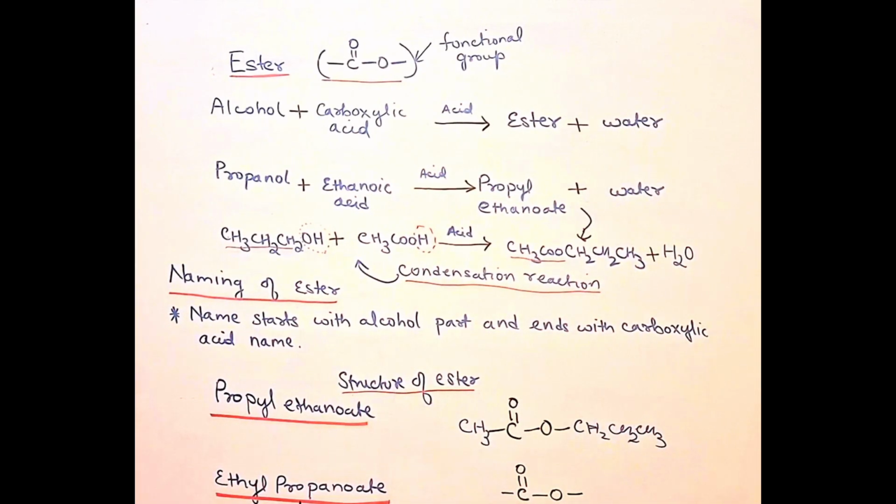So 1 carbon is already here, and I will attach 2 more carbon. We can write it like this, C2H5. Or if I make it in the expanded form, it will be CH3 CH2. You can write it together also, C2H5.